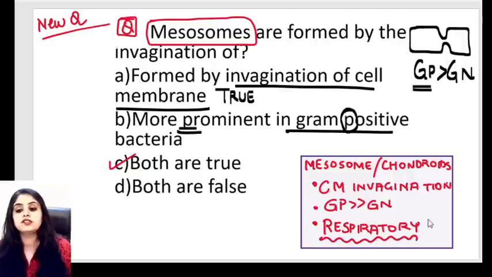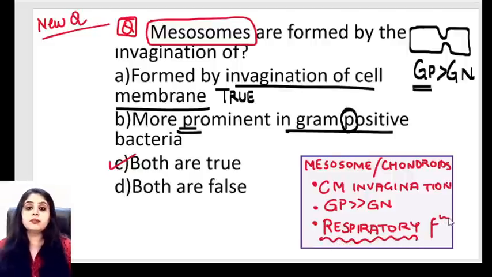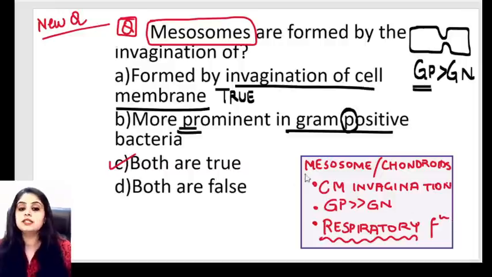The respiratory function or respiratory organ of the bacteria is a mesosome. Other than this, there is no fourth question that can come. Cell membrane invagination, prominent in gram positives, and respiratory function, and hence the answer over here was both the statements are correct. What else am I left with in that diagram?